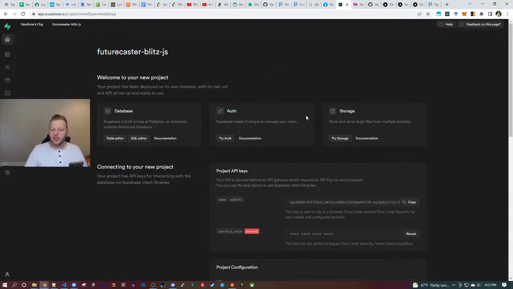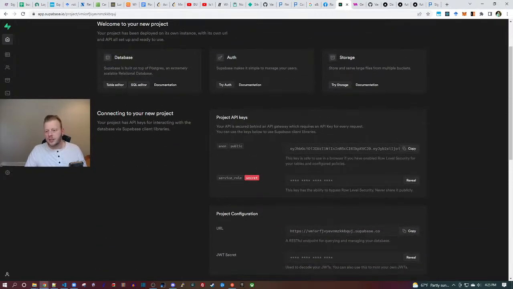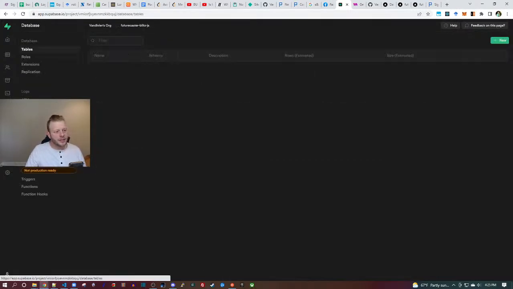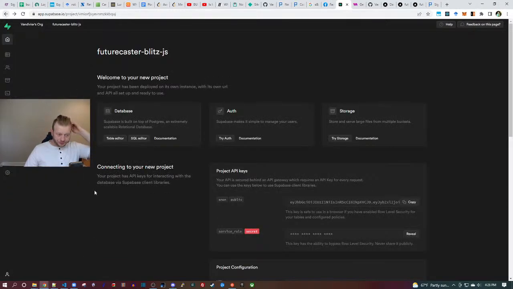So this is like the database homepage UI, and this is not where you get the right password for the database. So basically, you click database, and at least what I did, maybe it's in multiple locations, I don't know, but I clicked connection pooling, and I was able to get it. So I'm not going to click that and show you, but so you know where it's at. Cool. Oh, I do have some funky characters in there, though. Hopefully that doesn't wreck it. Let's see.